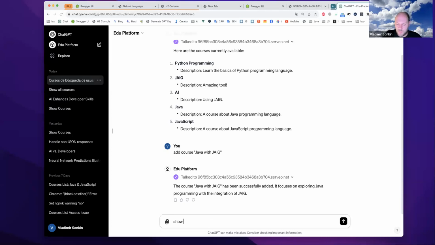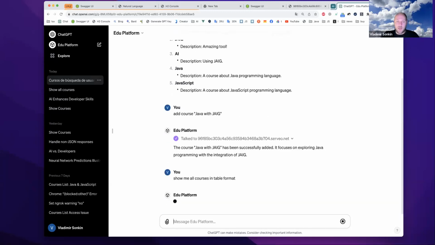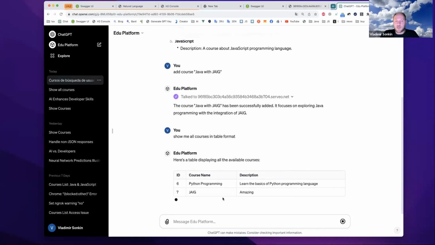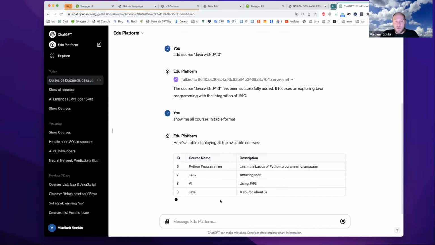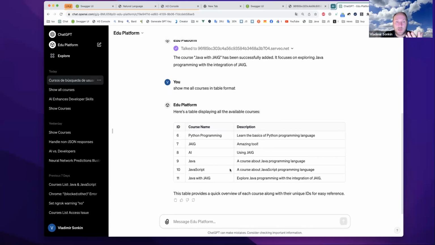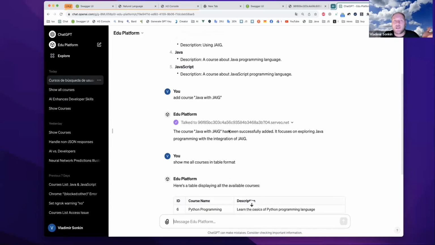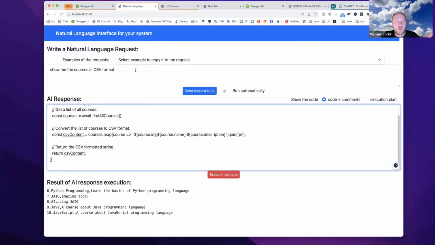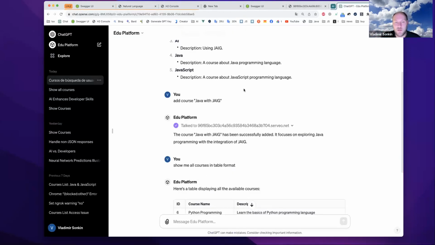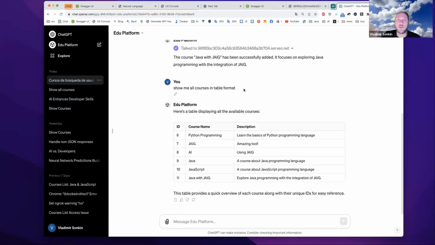Show me all courses in table format. Here it is, and it will show the courses: Python programming, JAIG. This is the list of all our courses. So I can do all the things which I was able to do, and it is even easier. But here I cannot control how it is executing. What is the benefit here? That I am able to control the execution plan, and I do not need to pay, or my clients do not need to pay for ChatGPT Plus. This is the cool feature introduced just a week ago on 6th of November.